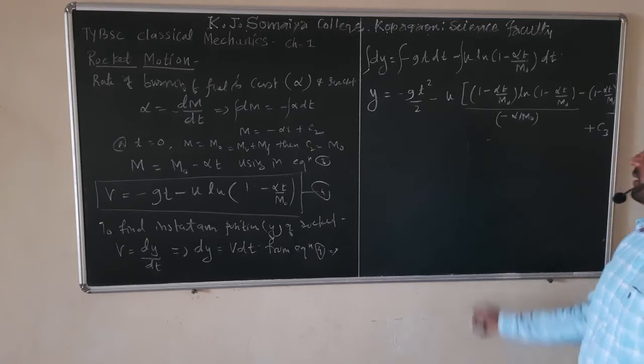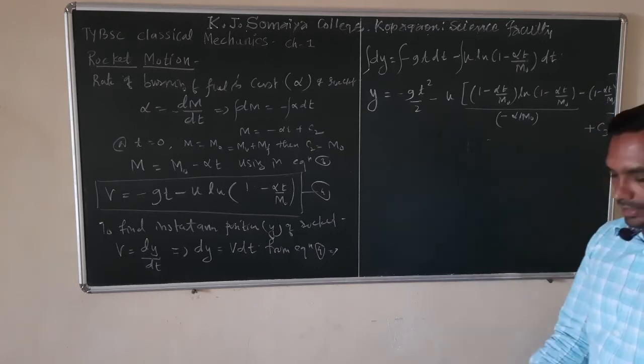Again, the motion is definite, that's why we have to take this constant of integration.